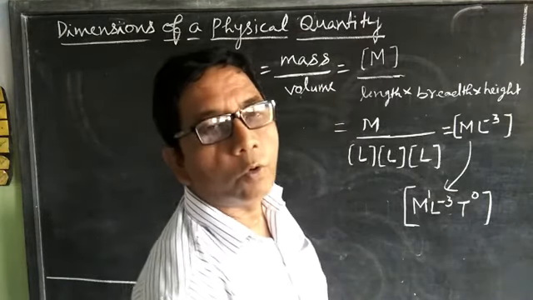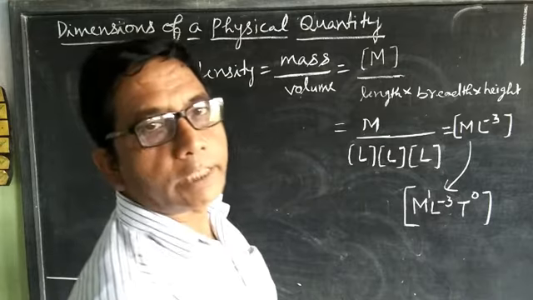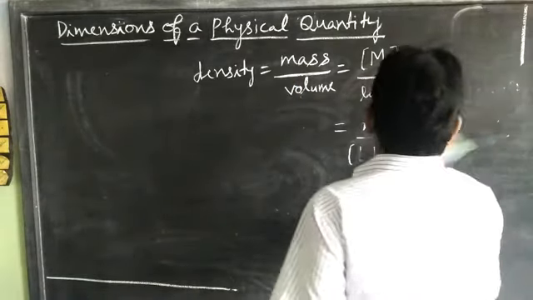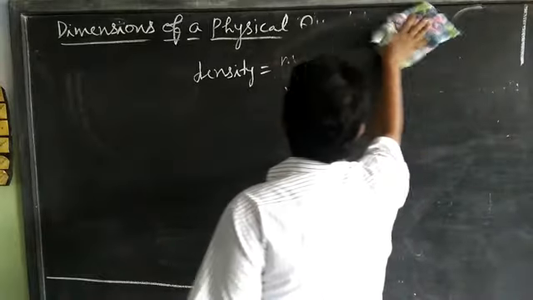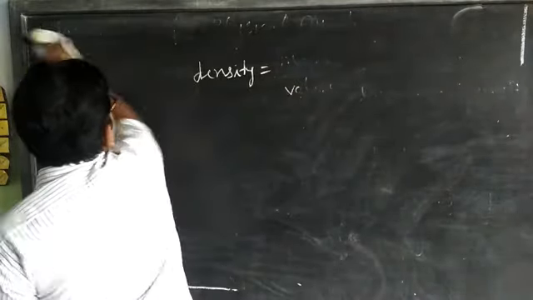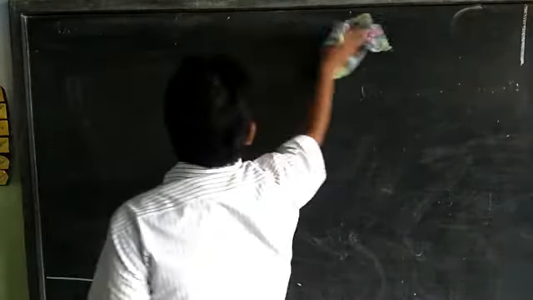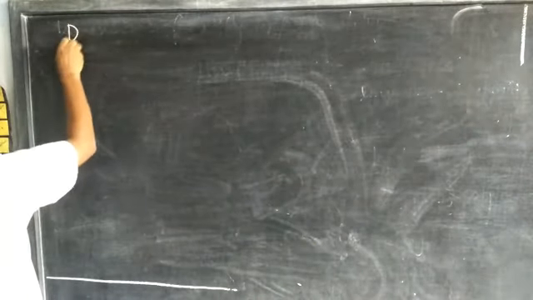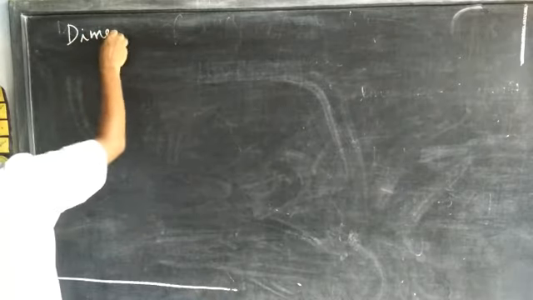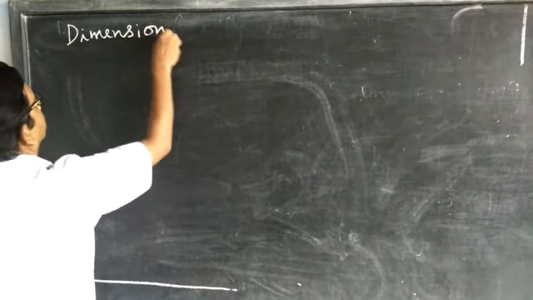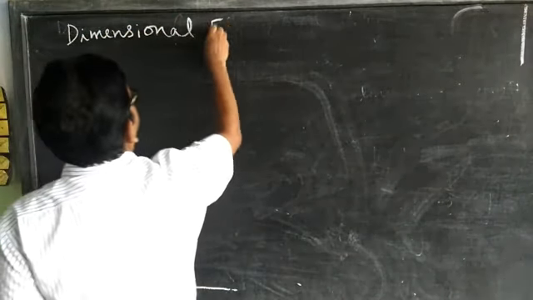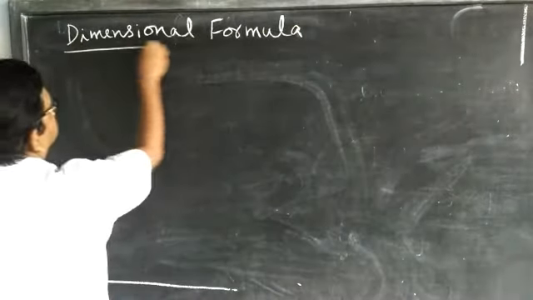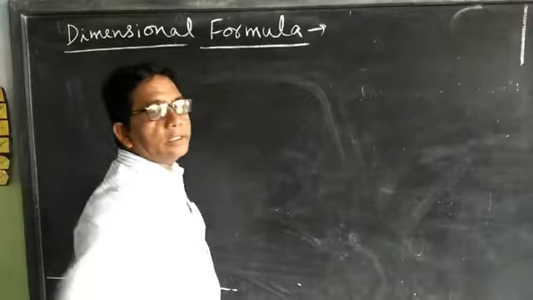Now we will discuss what is the dimensional formula.